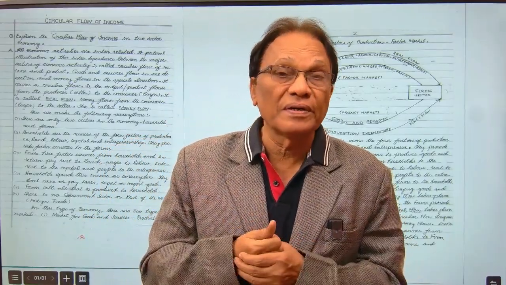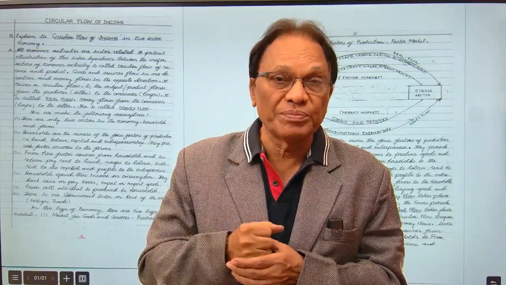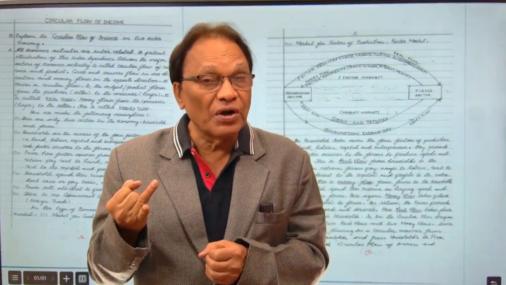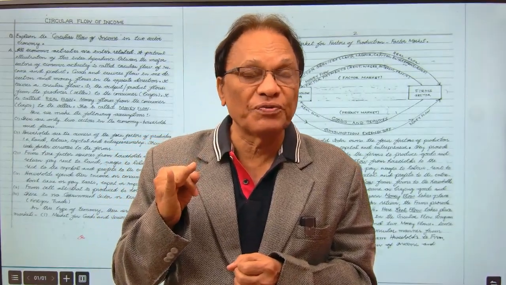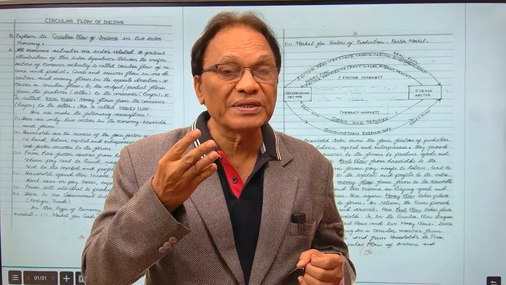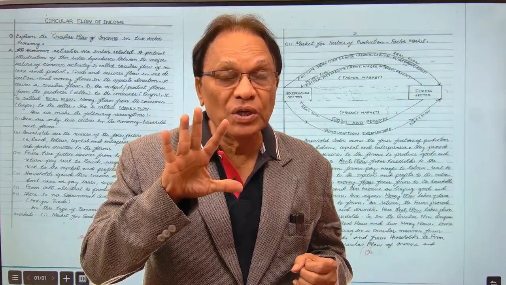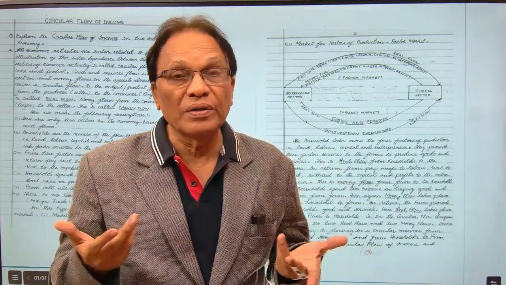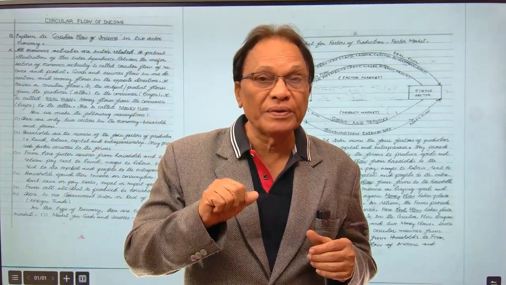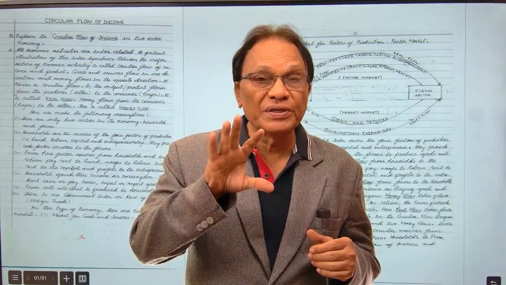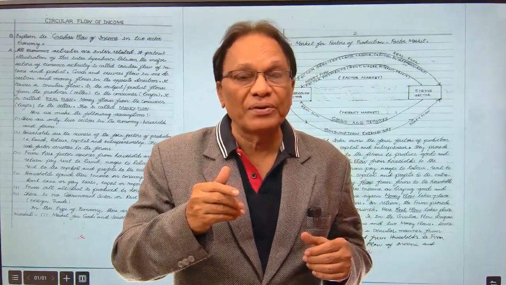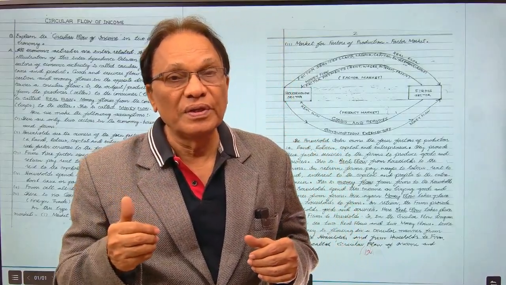In fact, there are 5 sectors in the economy. Number 1 is households. Number 2 is firms. Number 3 is the government. Number 4 is the capital market. Number 5 is the rest of the world, or foreign trade. In all these 5 sectors, the income moves in a circular manner from one sector to the other sector.